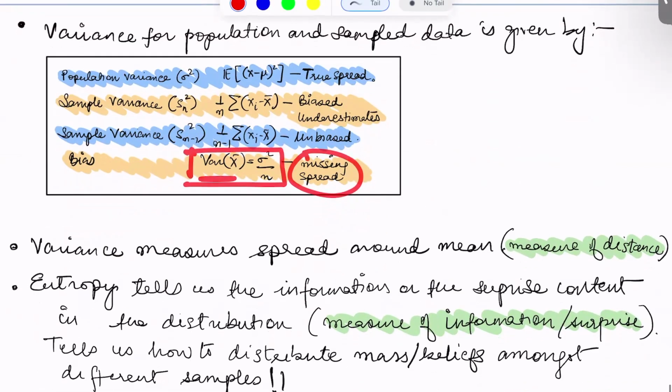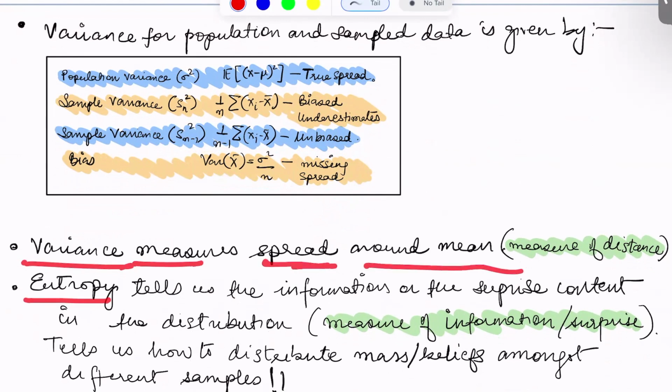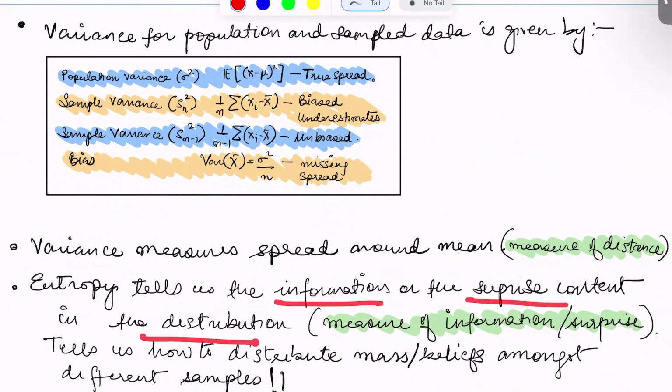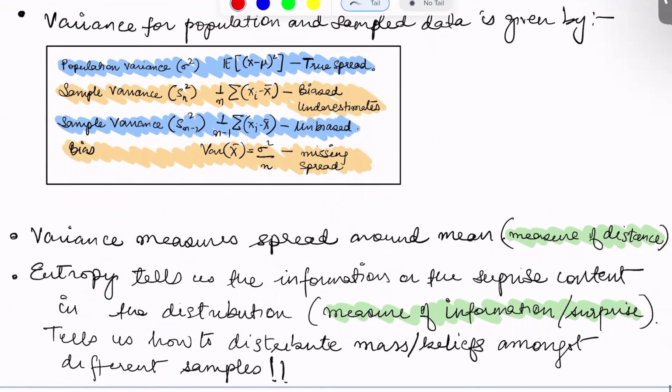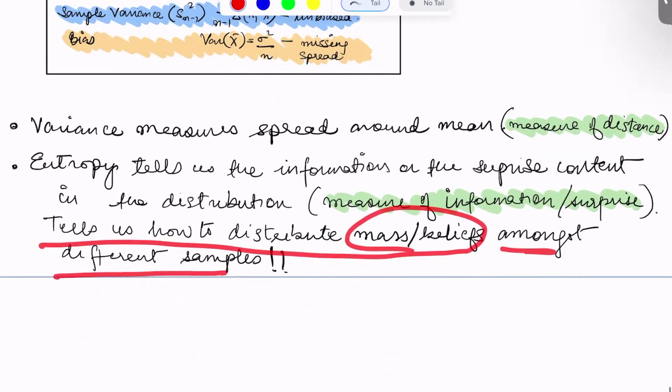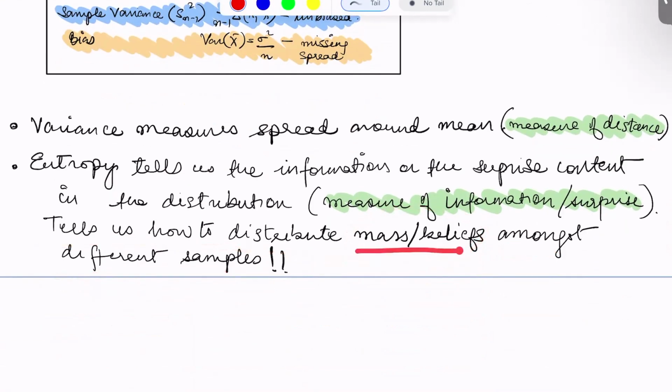And finally we covered the difference between variance and entropy, where variance measures the numerical spread around the mean. It's kind of a measure of distance, whereas entropy tells us about the surprise content in the distribution. It's actually a measure of unpredictability. It tells us how we distribute the mass or beliefs amongst the different samples. So it's mostly about the spread of mass, and variance is about the spread of values.